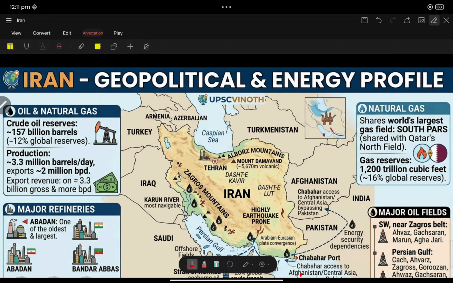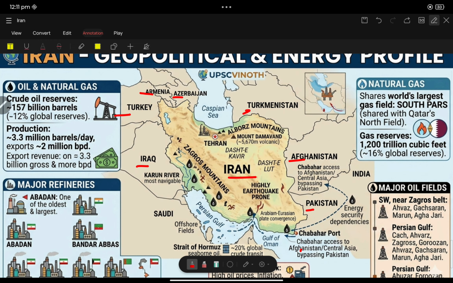First of all, the bordering countries. Iran is bordered on land by Pakistan, Afghanistan, Turkmenistan, Iraq, Turkey, Armenia, and Azerbaijan. The water bodies bordering Iran are the Caspian Sea at the north, the Persian Gulf at the south, and the Gulf of Oman at the southeast. Generally, three water bodies: Caspian Sea, Persian Gulf, and Gulf of Oman.